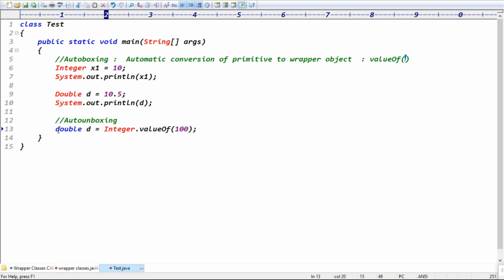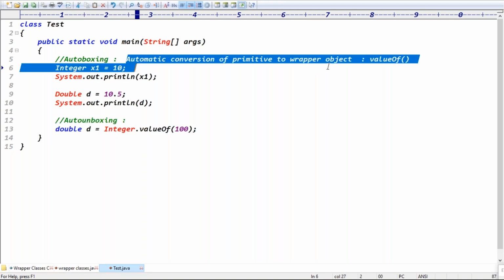Double d, right? Now tell me, this right hand side is called a wrapper object. A wrapper object is directly assigned to a primitive, yes or no? The automatic conversion of a wrapper object to primitive, that concept is called what, guys? Auto unboxing, right? Because this auto unboxing internally uses the xxxValue method only.